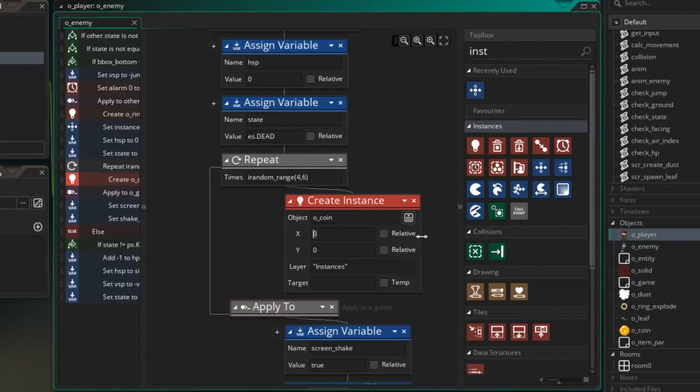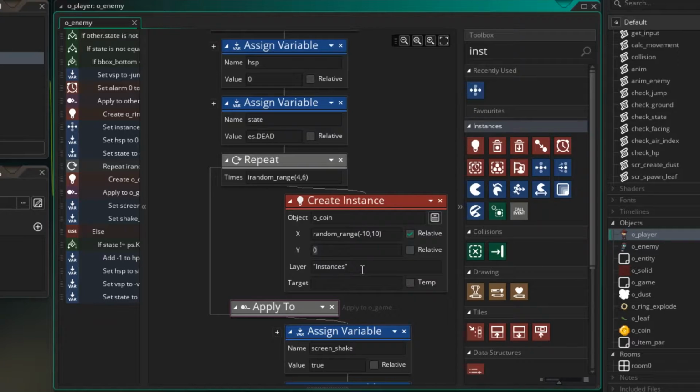Now same thing for the X, I'm going to do a random range. So let's just do a random_range between -10 and 10. And that means they won't always spawn at the X of the enemy, it'll spawn either 10 to the left or 10 to the right. Now make sure you click relative because we're adding this value to our X.